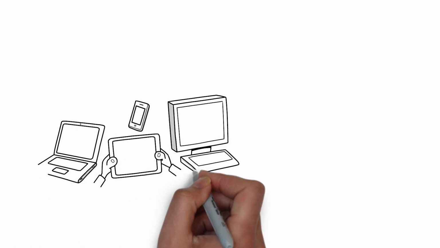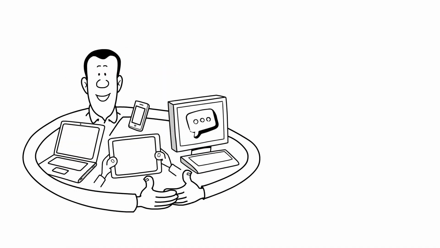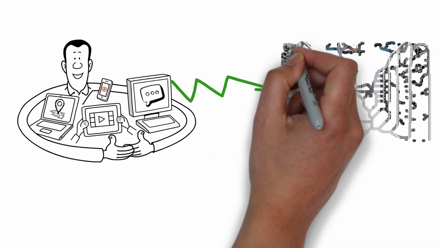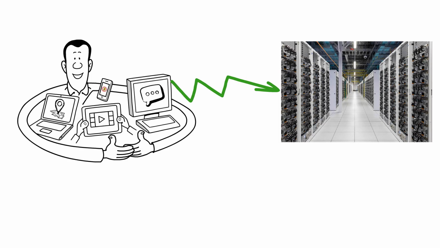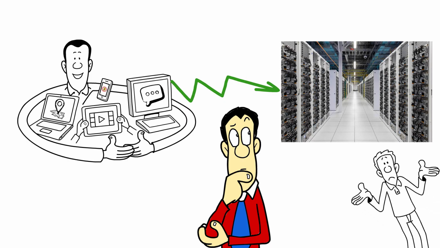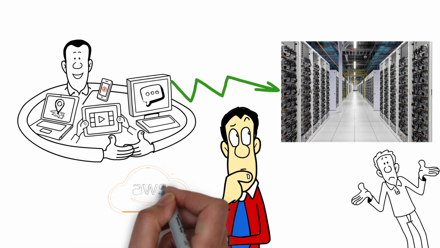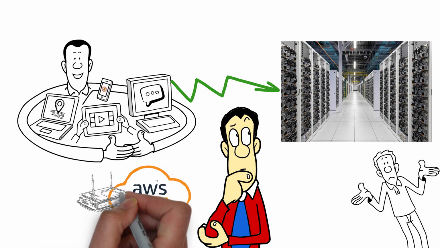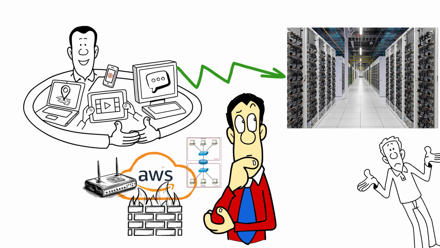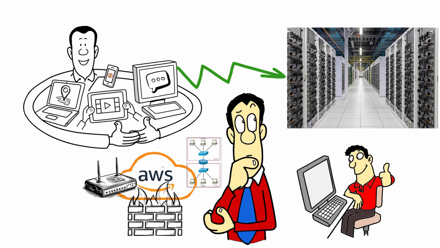Every digital experience we depend on, messages, maps, payments, videos, travels through invisible highways built inside massive cloud networks. But few people truly understand how these networks work or who is responsible for securing them. Behind every cloud system lies a virtual world of routers, subnets, firewalls, and global distribution layers. And today, you're going to understand it all.